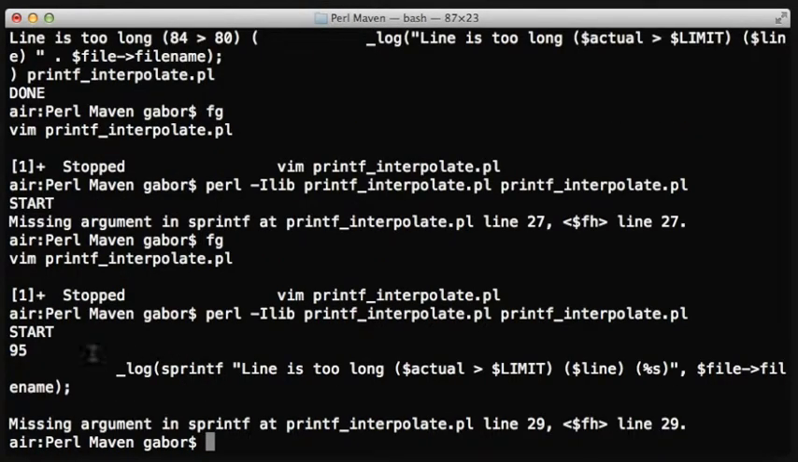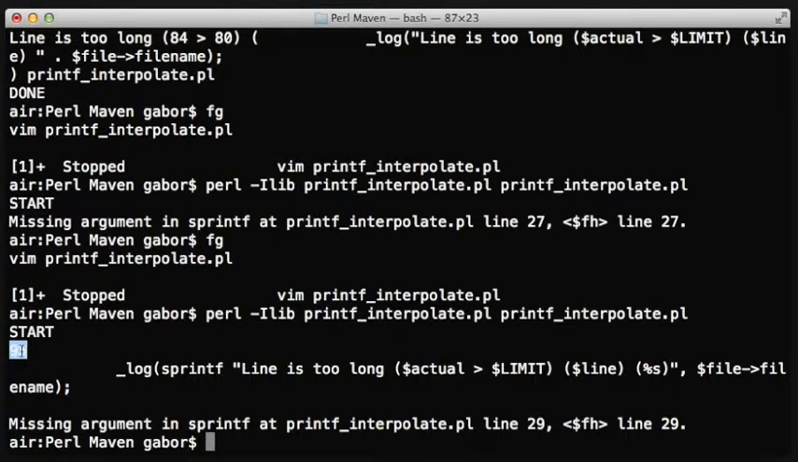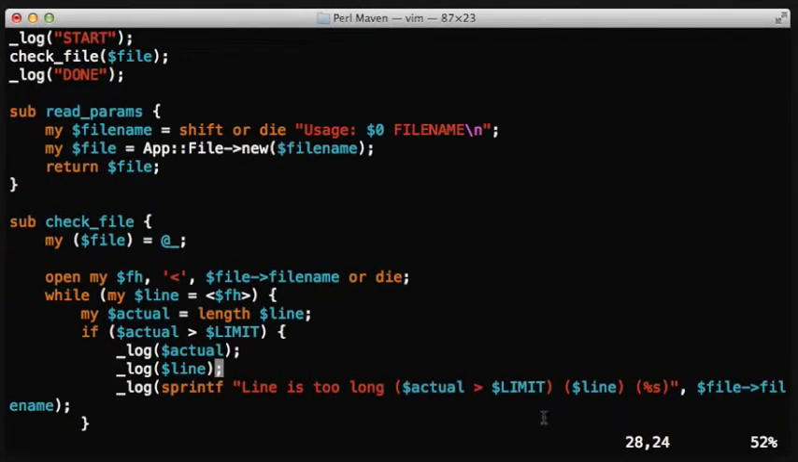So now running the script again, you can see that the start is printed, the number 95, which is the length of the current line, is printed, and this is the current line, which is also printed well. But if you look closely, then you can see that in this line there is this %s, which is actually a placeholder for printf. And that's the problem: when sprintf is receiving the format string, the first string, it will already have two %s marks in there, and we only have passed one parameter.